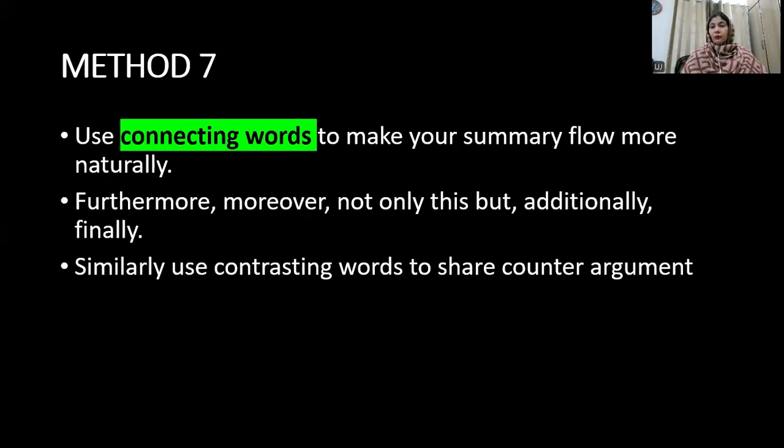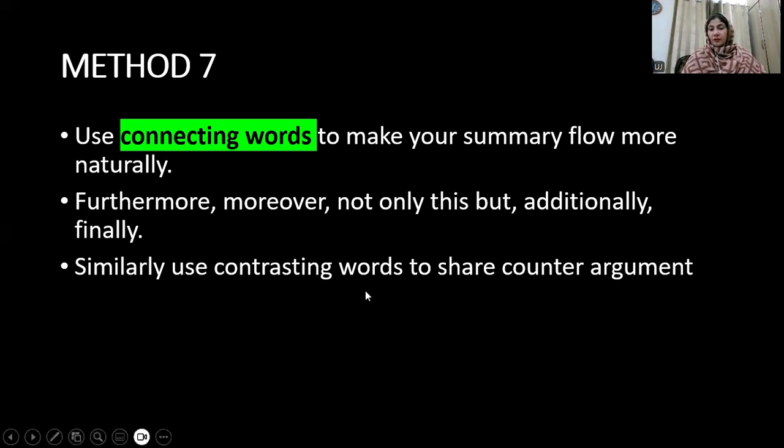Now use connecting words, as I already mentioned. This is the seventh method. Now you see, conjunctions are different things and connecting words are different things. They are the smarter ones. For example, furthermore, moreover, additionally, finally. "Not only this, but" is a longer one because it is taking 4 words. So you can avoid this because you have just 120 words. So you should be looking at smarter connectors.